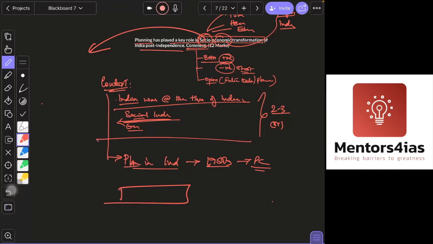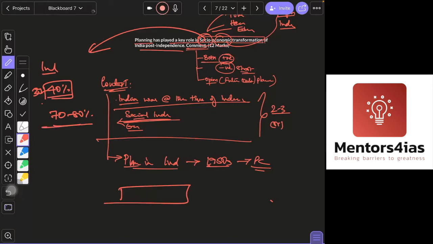Compare the data with how it was in the initial phases. Education was around 30 to 40%, let's say. Now it is around 70 to 80%. You don't have to remember the exact data, it's fine. Through planning, by developing various education schemes and policies, education has increased. Things like that you should be able to write.